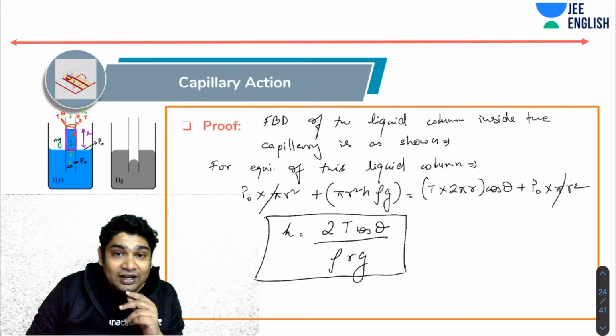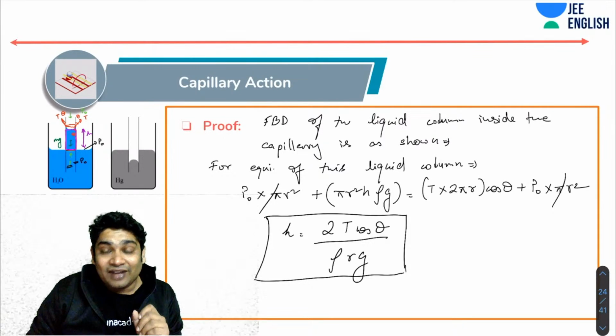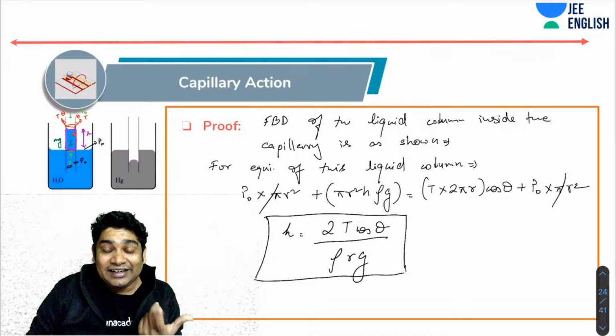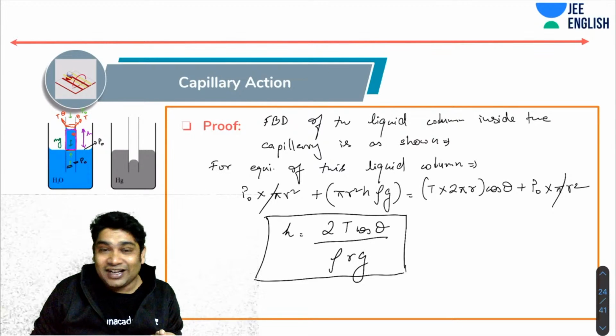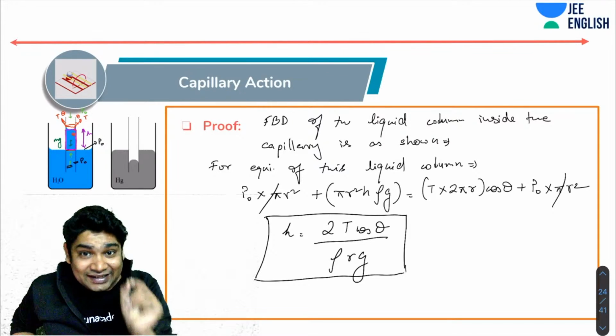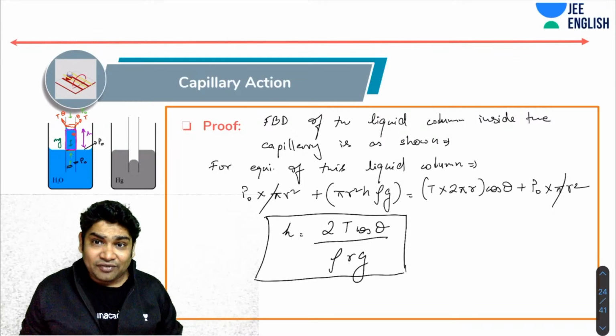So you might have wondered, why does liquid only rise in a thin capillary? Why not in thick tubes? In thick tubes, the effect of capillarity is negligible, because of the large radius. If the radius is large, you realize the height would be tending to zero, and that is why you see capillary rise only in thin capillaries. And this is the proof of the formula of capillary rise.